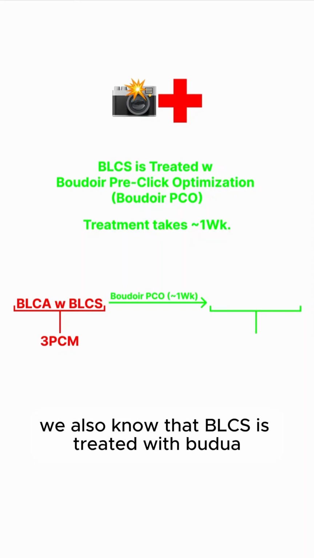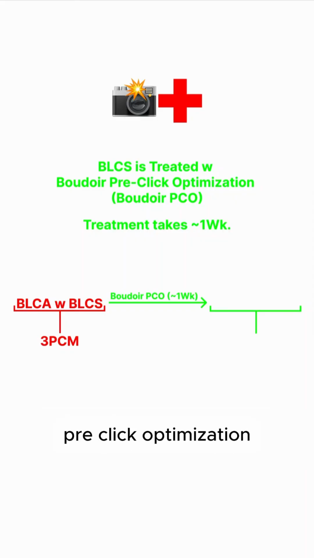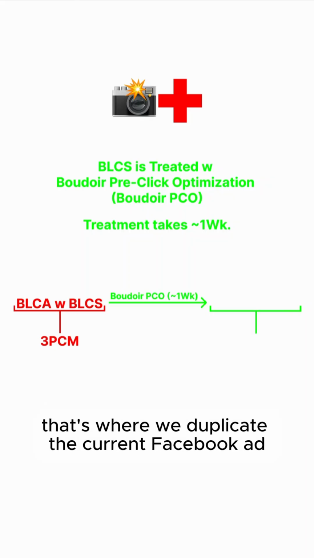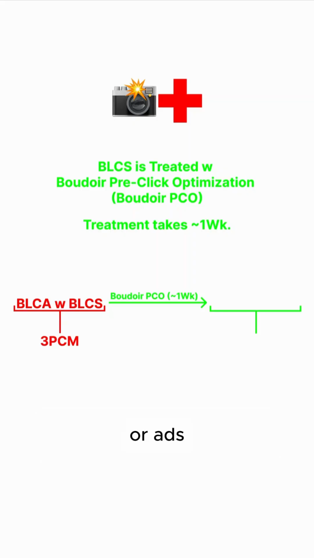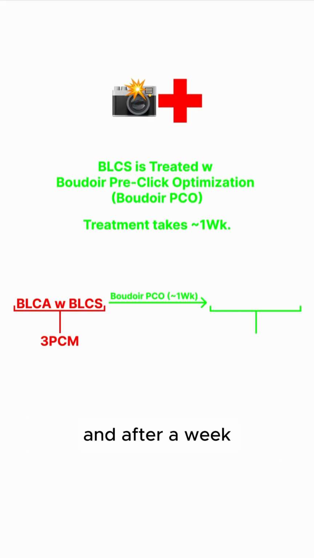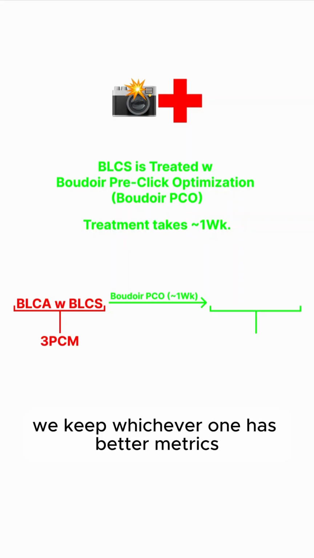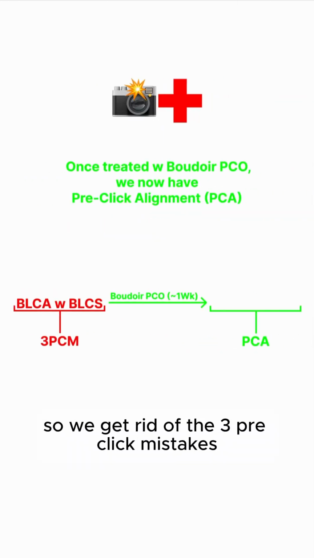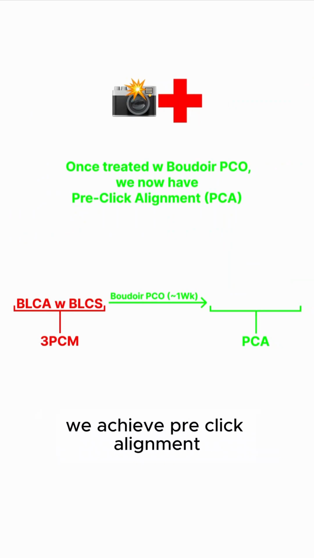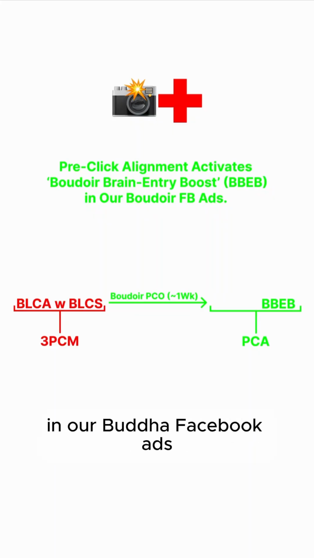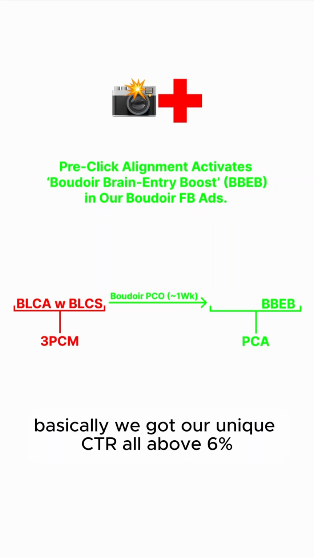We also know that BLCS is treated with Boudoir pre-click optimization, aka Boudoir Pico, and treatment takes about a week. That's where we duplicate the current Facebook ad or ads, we leave those alone and we treat the duplicated one. And after a week, we keep whichever one has better metrics. Now, once treated with Boudoir Pico, we now have pre-click alignment. So we get rid of the 3 pre-click mistakes, we achieve pre-click alignment. And pre-click alignment activates Boudoir brain entry boost in our Boudoir Facebook ads. Basically, we got our unique CTR all above 6%.